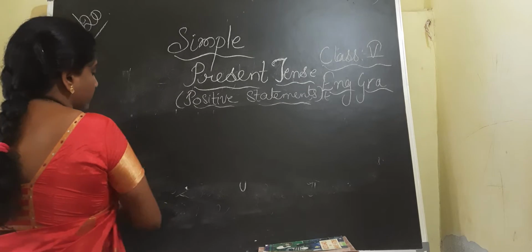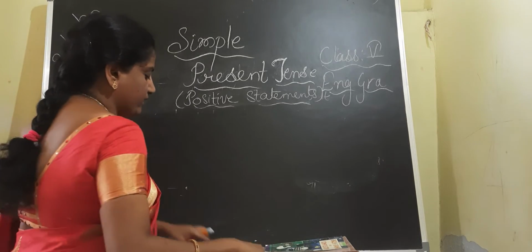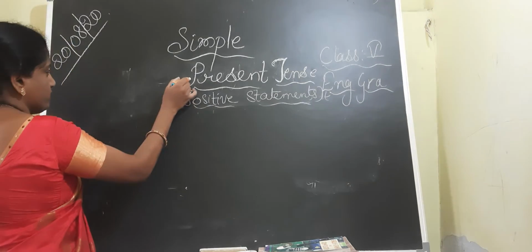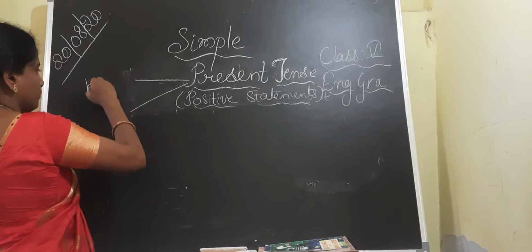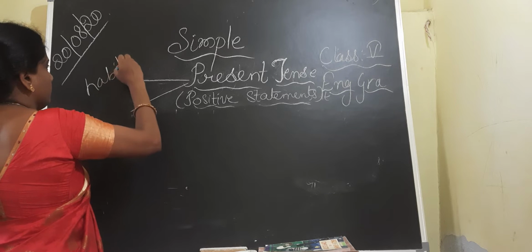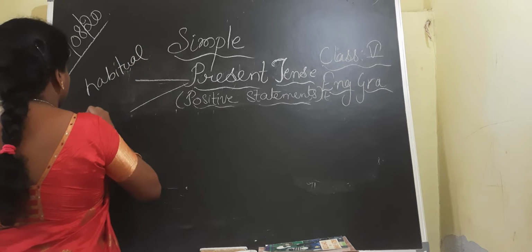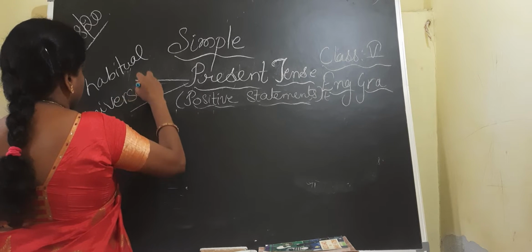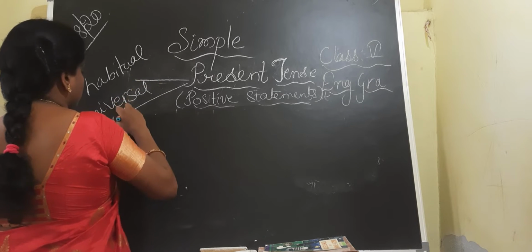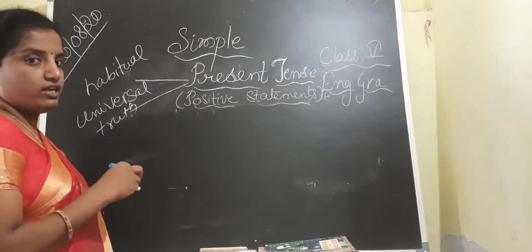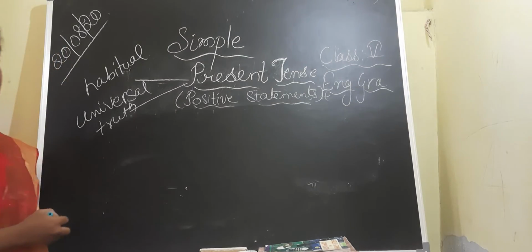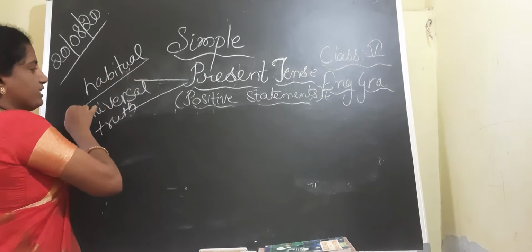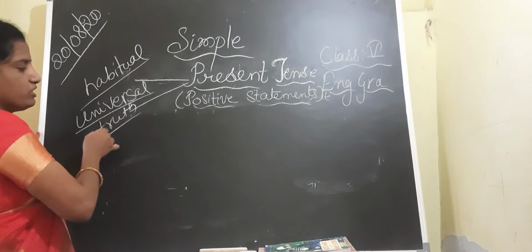Now, what we have learned, children, is that the simple present tense is used in two situations. One is habitual action and another is universal truth. Now coming to the structure, children. Simple present tense is used to represent habitual action and universal truth.